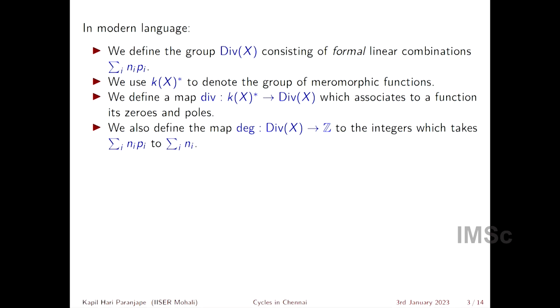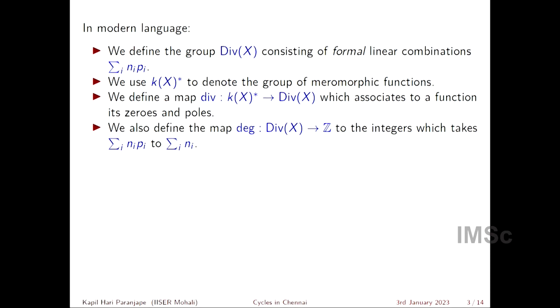Then we use K(X)* to denote the group of non-zero meromorphic functions. You define the map which associates to each meromorphic function its divisor of zeros and poles, and that gives a map from one group to another.